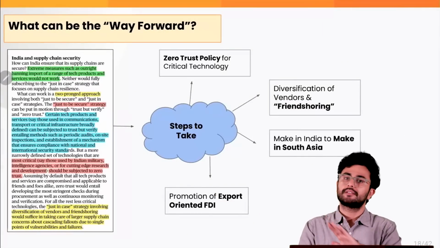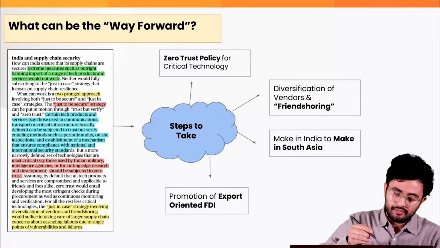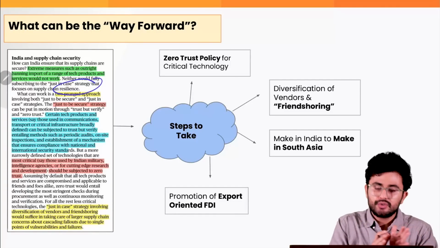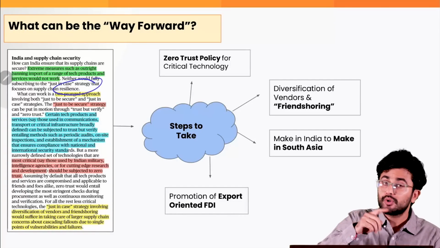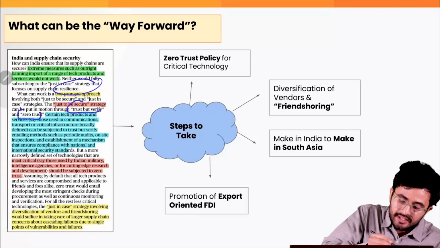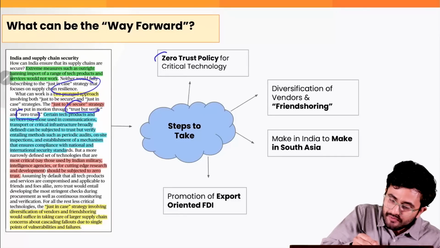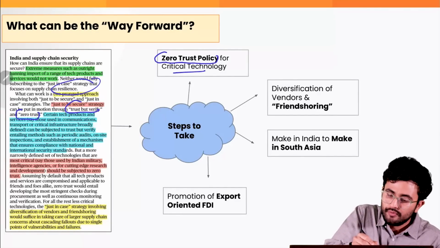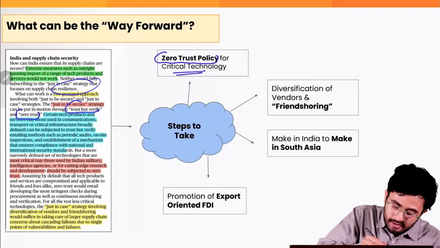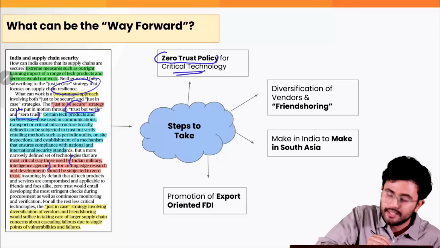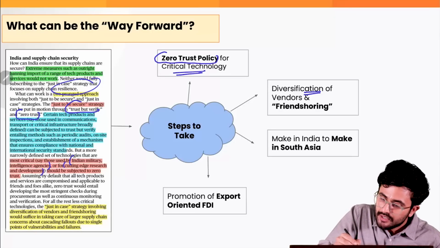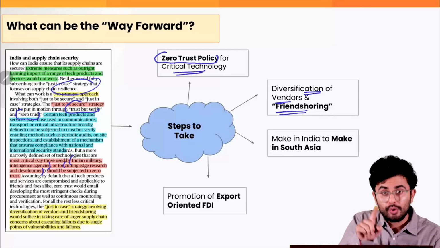What does the article suggest? The article suggests that India shall follow a two-pronged approach. The just-to-be-secure strategy can be put into motion through something called trust but verify and zero trust strategy. So it says that we shall follow a zero trust policy for critical technology sectors, such as the sectors which are most critical, which are being used by the Indian military, intelligence agencies, or for cutting edge research and development. Then there shall be diversification of vendors, and friend shoring can be done.